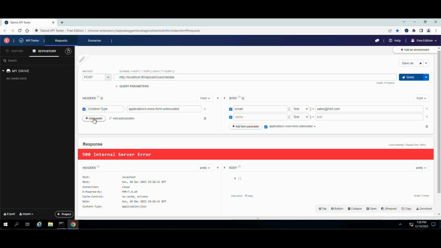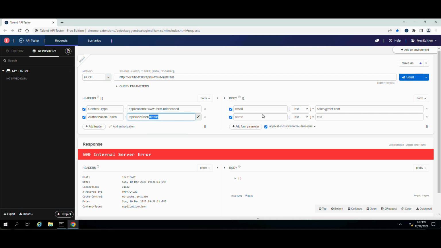I will have to add a header because I stole someone's authorization token and now I have to give it to the system. I can do this operation like that. I will add a new header which is called authorization token and paste the token.